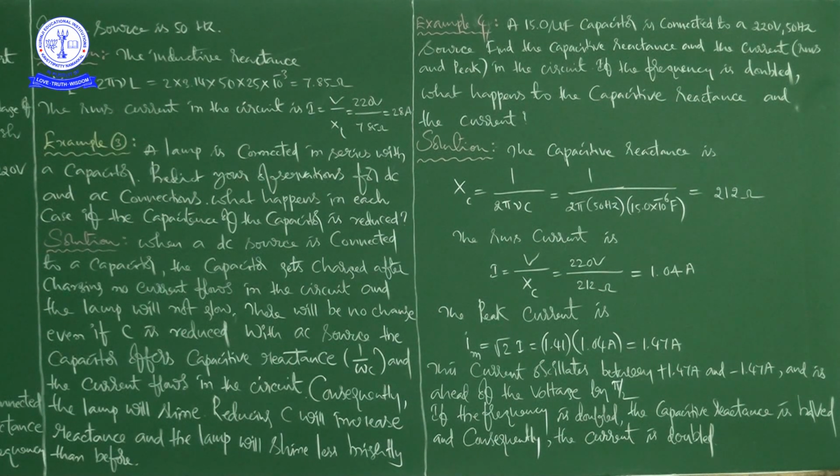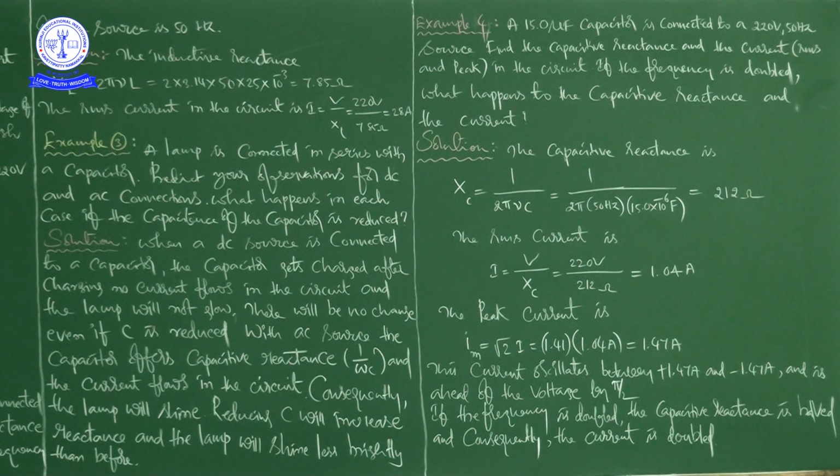According to the problem, they have given the capacitance of a capacitor as 15 microfarad, then the applied voltage, and the frequency also. Afterwards, he is asking to calculate capacitive reactance, and also RMS current and peak current. Now, if the frequency is doubled, what happens to the capacitive reactance and the current?